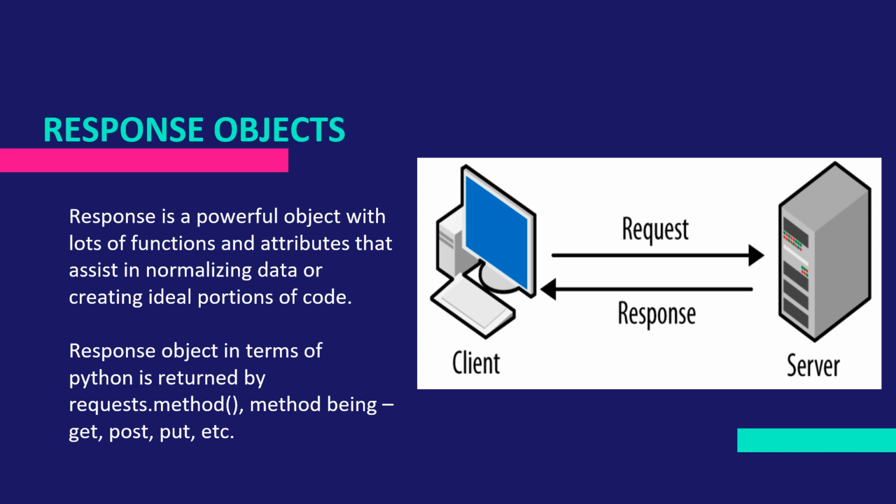Response objects. When one makes a request to a URL, it returns a response. This response object in terms of Python is returned by request.method, method being get, post, put, etc. Request response is a powerful object with lots of functions and attributes that assist in normalizing data or creating ideal portions of code. For example, response.status_code returns the code from the header itself, and one can check if the request was processed successfully or not. Response object can be used to imply lots of features, methods, and functionalities.